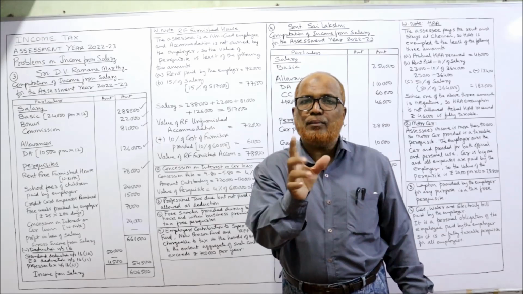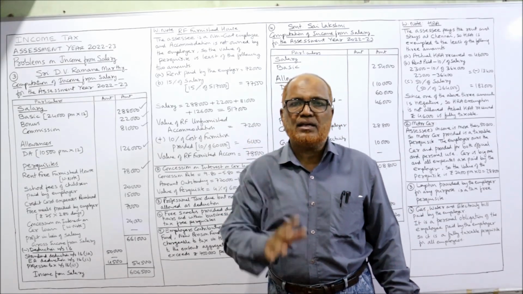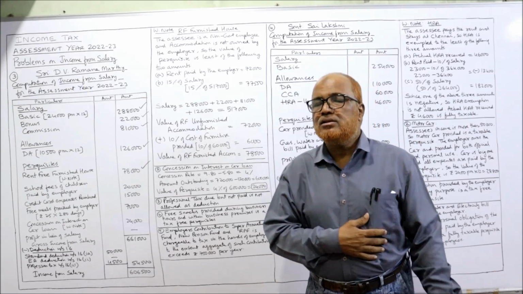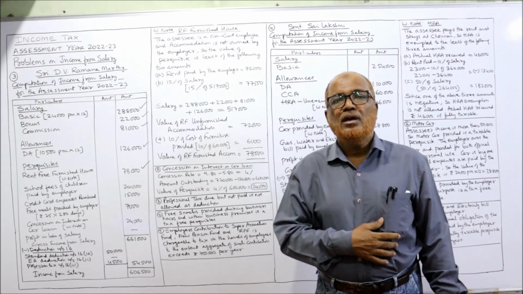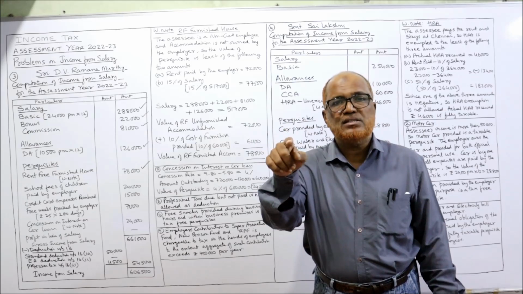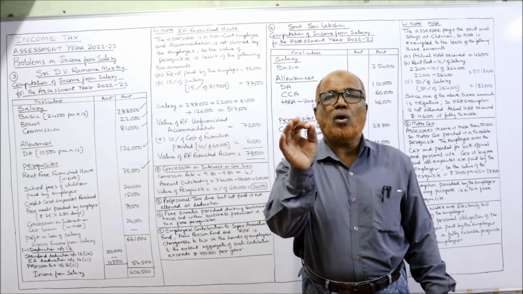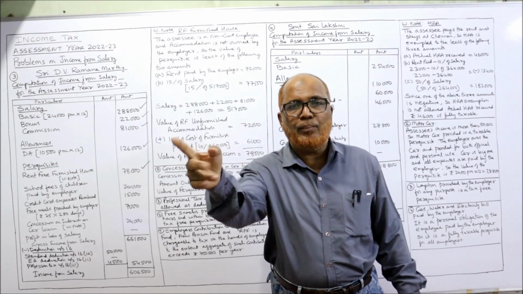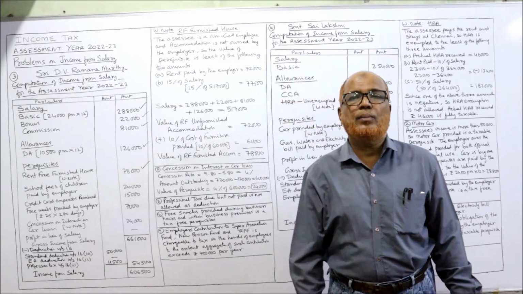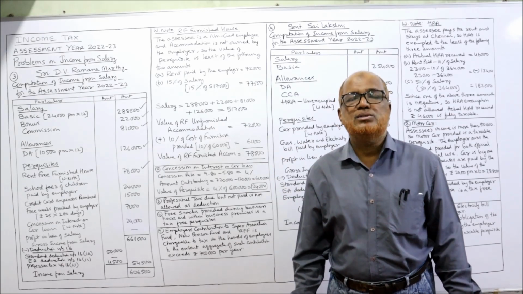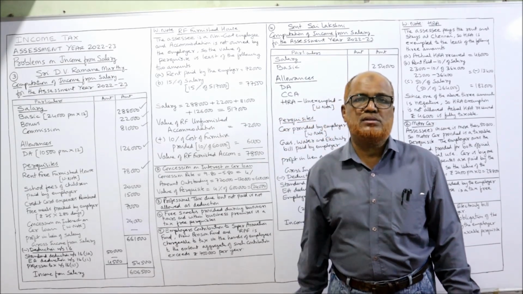Some unexempted amount is taxable, some amount will be exempted if children education allowance is given. But here it is not children education allowance. It is the school fees of the employee's children paid by the employer. It is an obligation of the employee met by the employer. So it is a fully taxable perquisite in the hands of all employees.